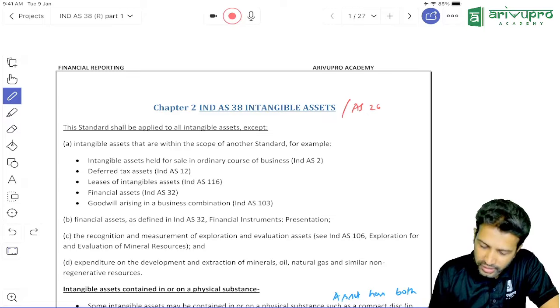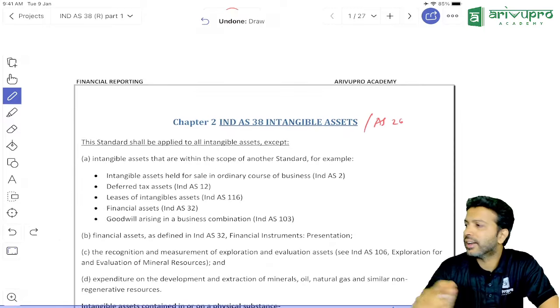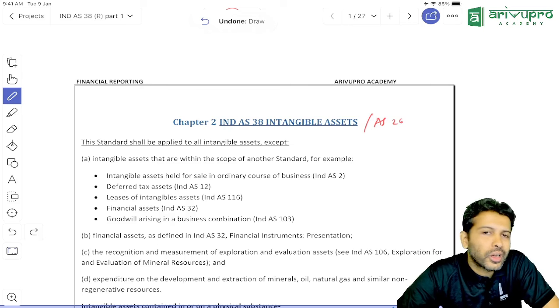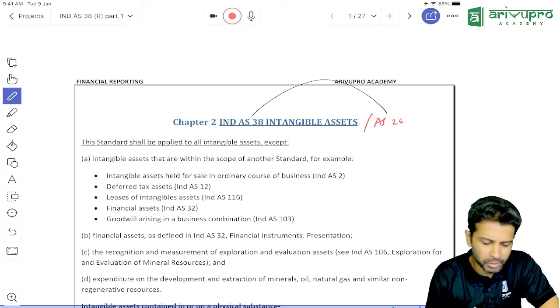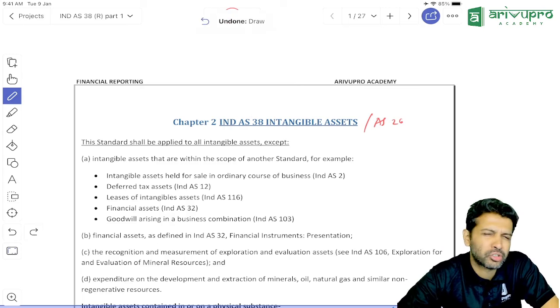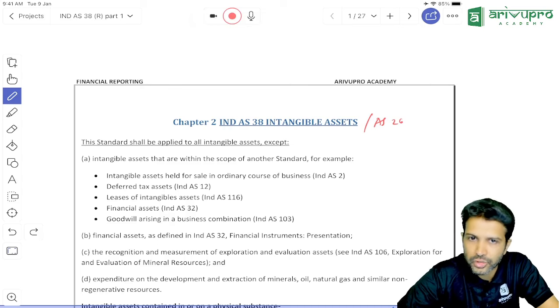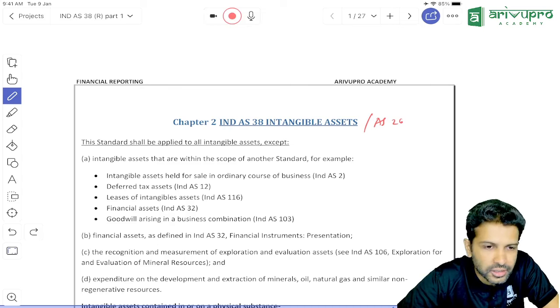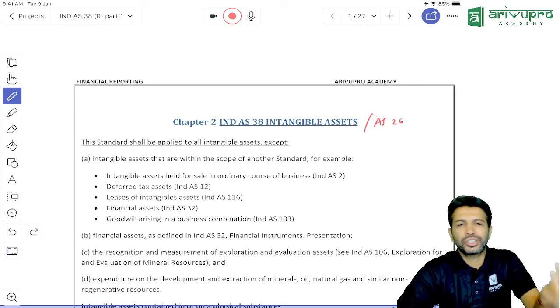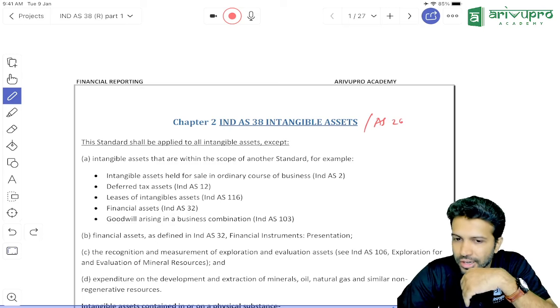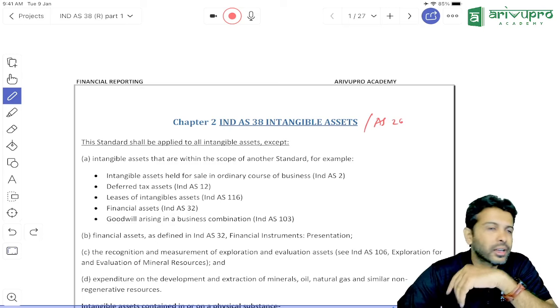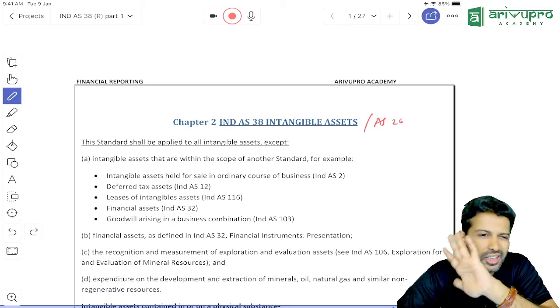Okay, so it's not a new standard to us. In CA Intermediate, we learned the same standard as Accounting Standard 26. Sir, is there any similarity between these two? Yes, the majority of the components you learned in AS 26 will get repeated in IND AS 38 also. Some questions you might not have solved at inter level, so some extra or slightly better questions are framed at CA Final level.